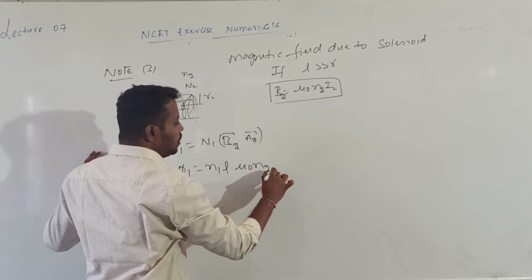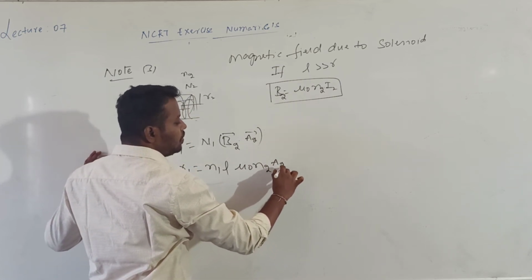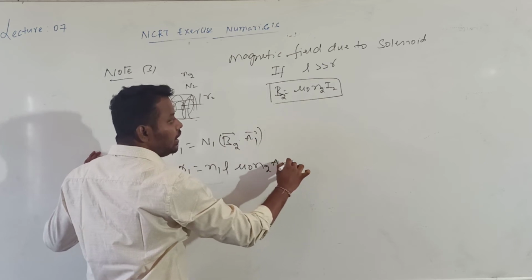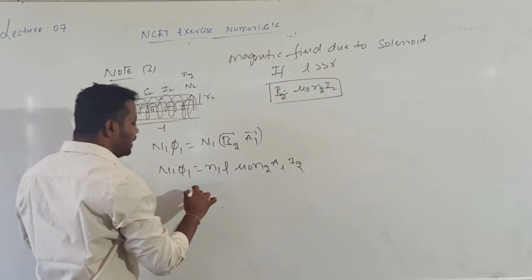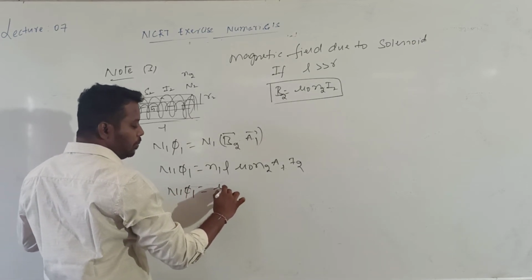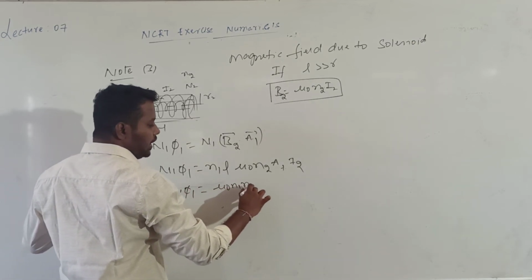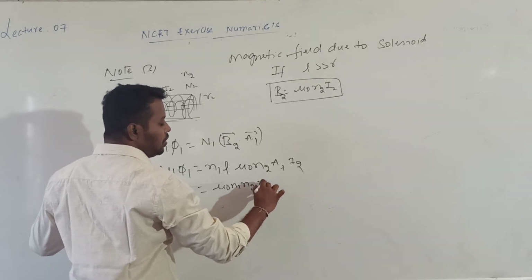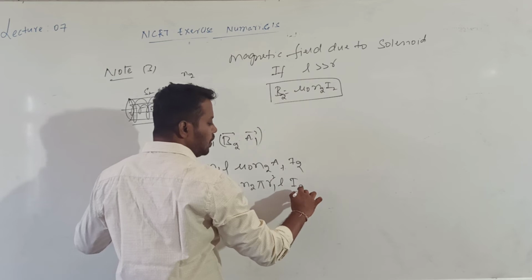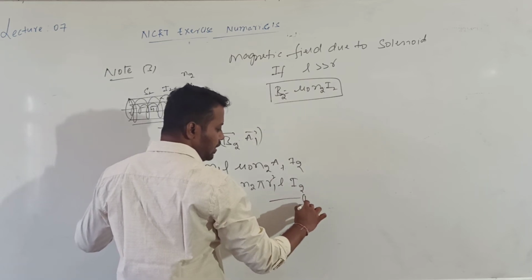Finally N1 into phi1 will be equal to mu naught into n1 into n2 into pi into R1 square into L into I2. We call it equation 1.